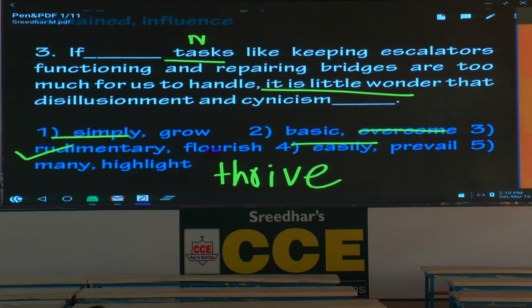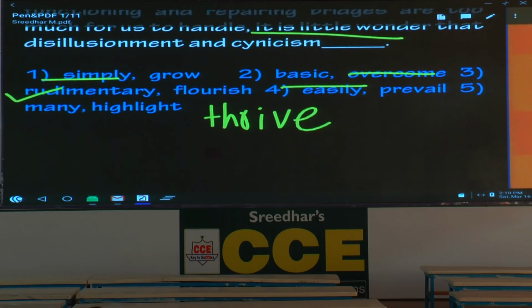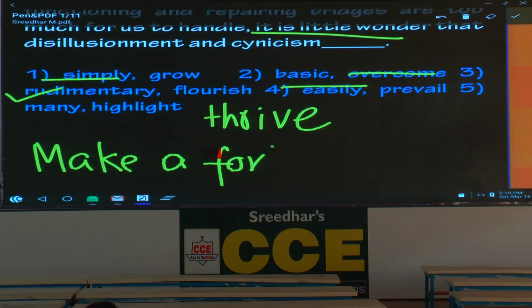When someone makes a lot of money in a particular field, there's one idiomatic expression. Please take that. Make a fortune. We say make a fortune. Write one example. I see a lot of students looking at the screen. I have already given it. Now I'm going to dictate. So listen and write. He has made a fortune.